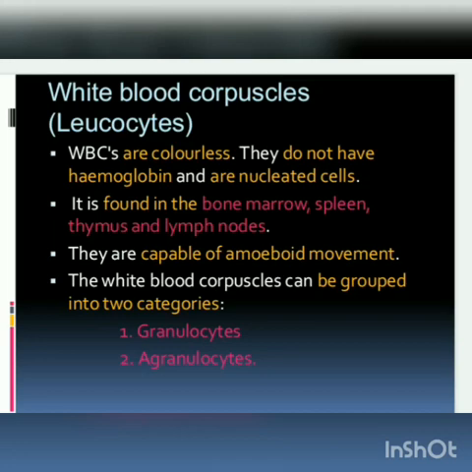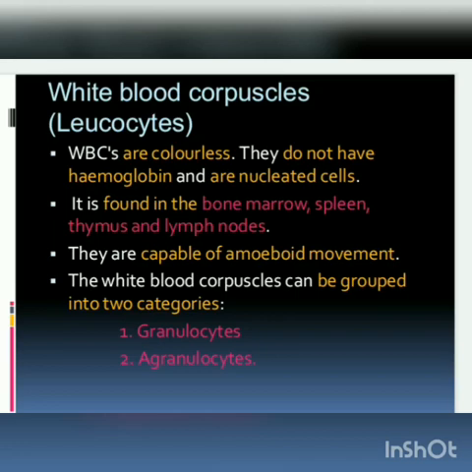It is found in bone marrow, spleen, thymus and lymph nodes. Bone marrow we have seen. Spleen, where the main function happens, is where unwanted microorganisms can be controlled. Thymus is directly involved in the immune function. Lymph nodes are filtering regions which filter the lymph to collect the microorganisms.